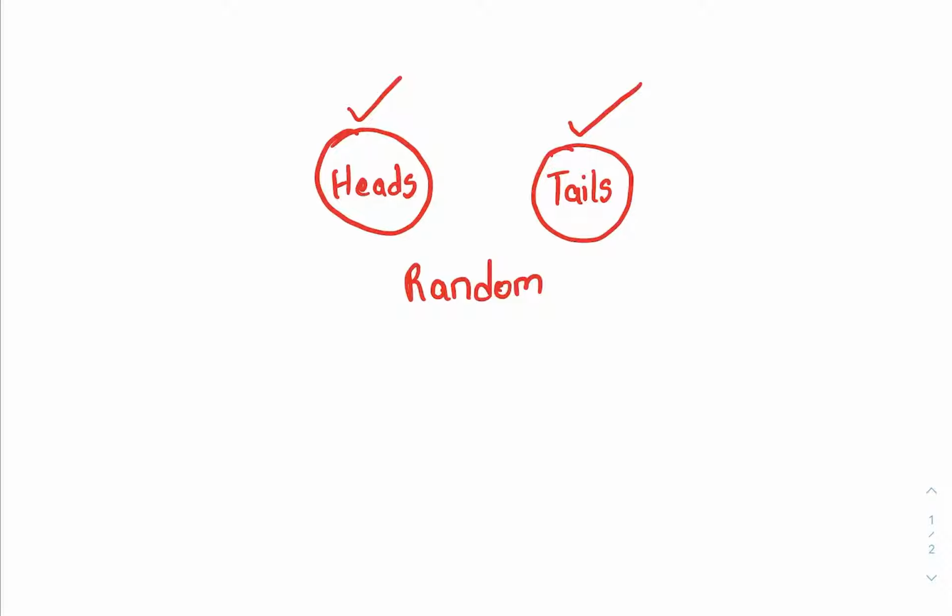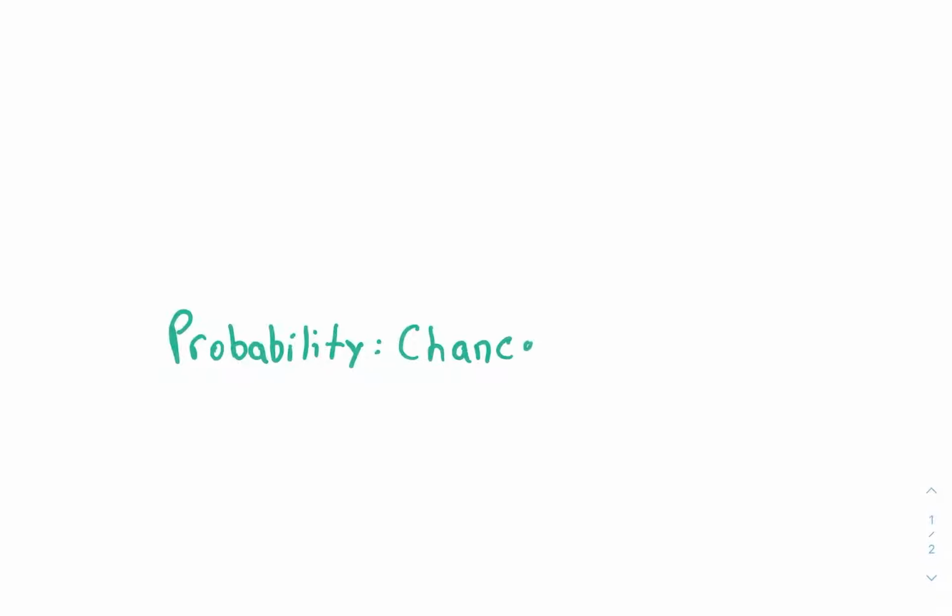However, we do know some things about a coin toss. For example, we know that a coin is just as likely to land on heads as it is on tails. That's why you can make bets on a coin toss, because both events are equally likely to occur, so there's no cheating. Now, you might be thinking, how does this relate to probability? Well, probability is the chance of an event happening. And an event is basically an action, thing, or problem that happens.